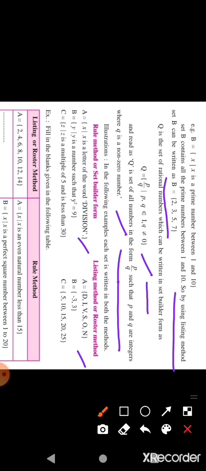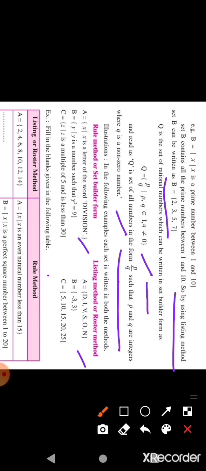Next example is B = {y | y is a number such that y² = 9}. Now we can write this as B = {-3, 3} because square root of 9 is ±3. C = {z | z is a multiple of 5 and less than 30}.